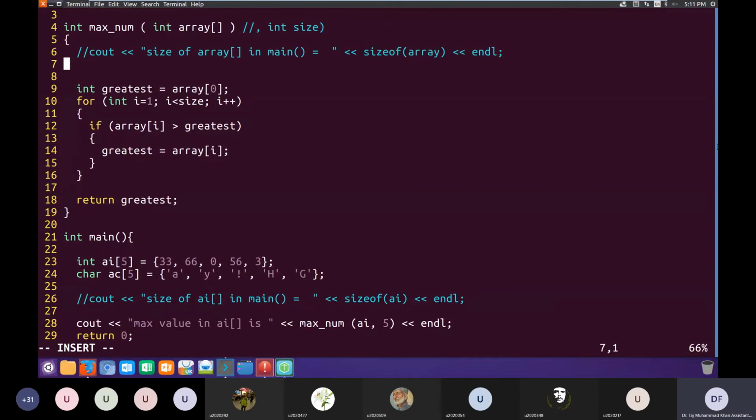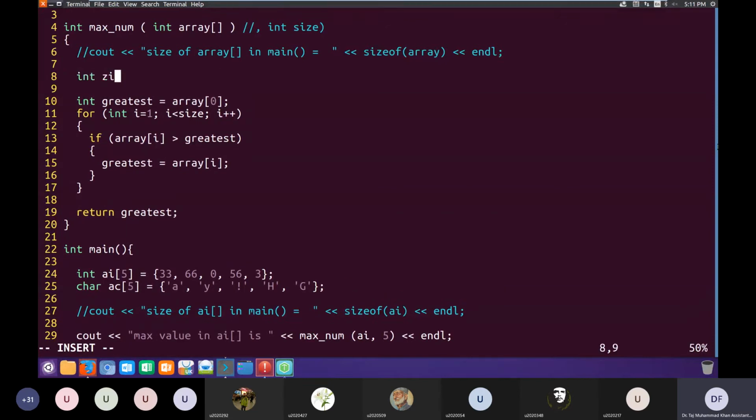Let's say I calculate the size here, size is equal to size of array divided by size of array 0.